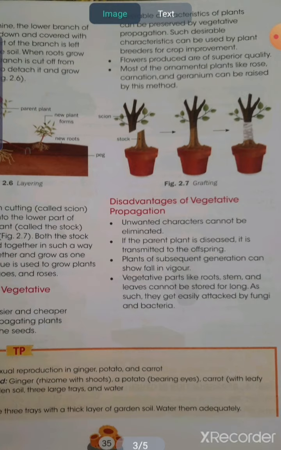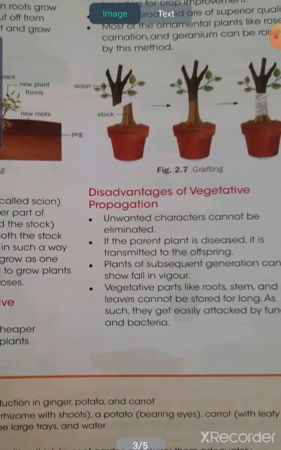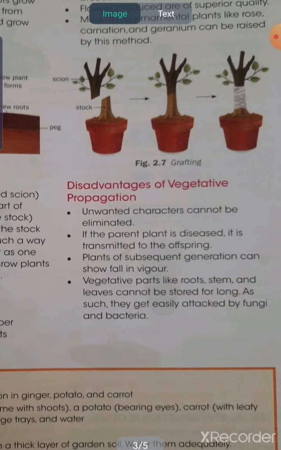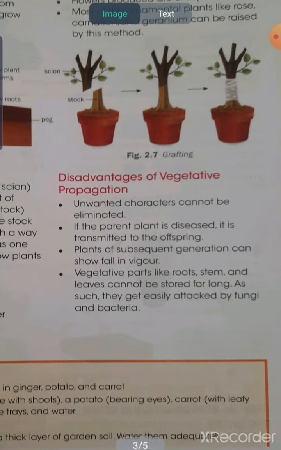And disadvantages: if there are some unknown characters, we can't eliminate them, as it is an asexual mode of reproduction. That same character will transmit from parent to the plant body. If the parent plant is diseased, that same disease will transmit to the offspring also. And the vegetative parts, like root, stem or sometimes leaves, cannot be stored for a long time. Means we can't store the root, stem and leaves for a long time, as they are easily attacked by fungi and bacteria.